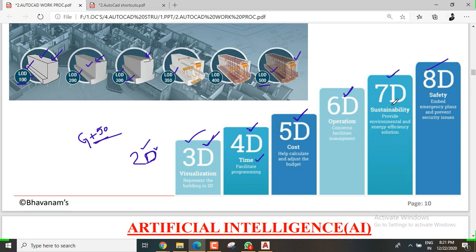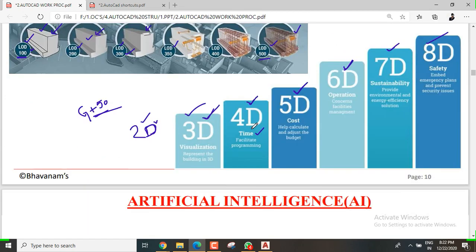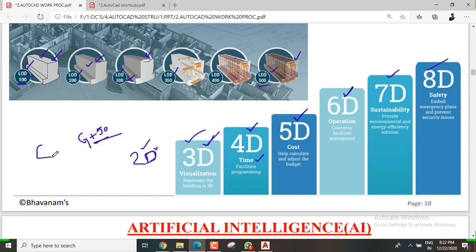Then 7D is sustainability, providing environmental and energy efficiency solutions. What does it mean? If you have a building, they will give you the energy analysis, like sunlight analysis. Just imagine this is the sun path, east to west.